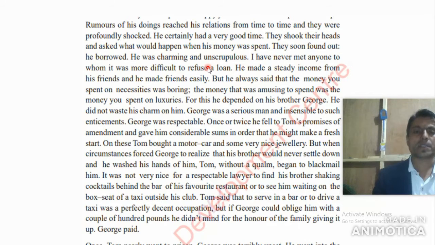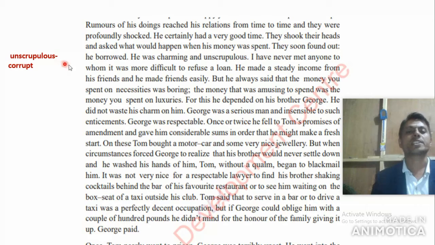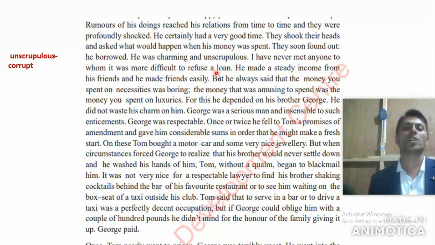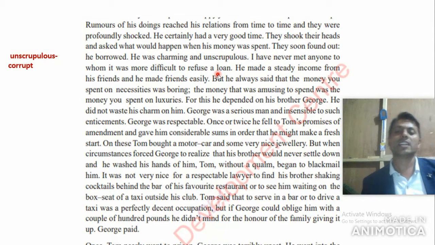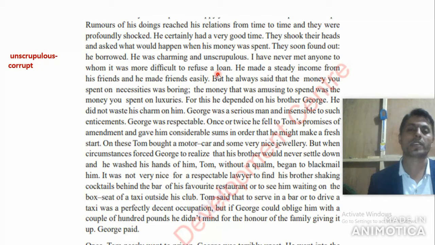You may find this word difficult. Look at the meaning here. Unscrupulous means corrupt. He was of a corrupt nature. I have never met anyone to whom it was more difficult to refuse a loan. Nobody could refuse a loan if he asked. So he lured people. He attracted other people, and if he demanded, he easily got a loan from his friends and even from unknown people.